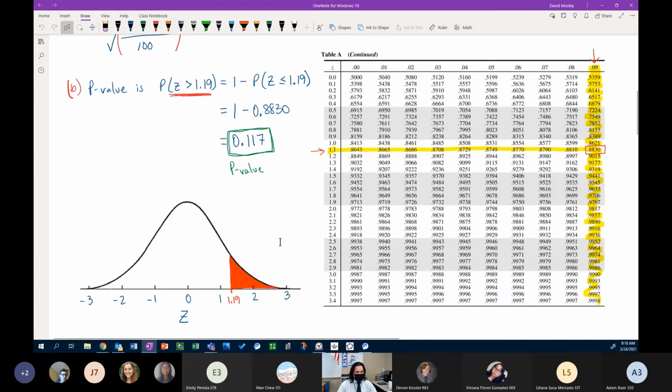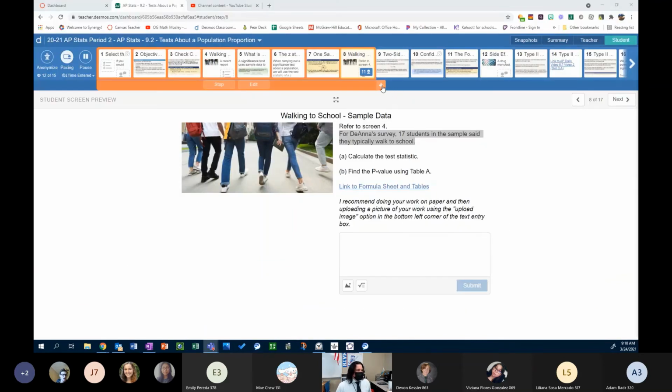So again, as I've said in the past, table A is not going anywhere. You've got to get comfortable with table A, or how to do the same thing using your calculator. Okay. So that is how we do this problem. And at this point, we're done. We were not asked to draw any conclusions. We weren't asked to do anything besides find the test statistic and find the p-value, and we've done that. So now, moving on.